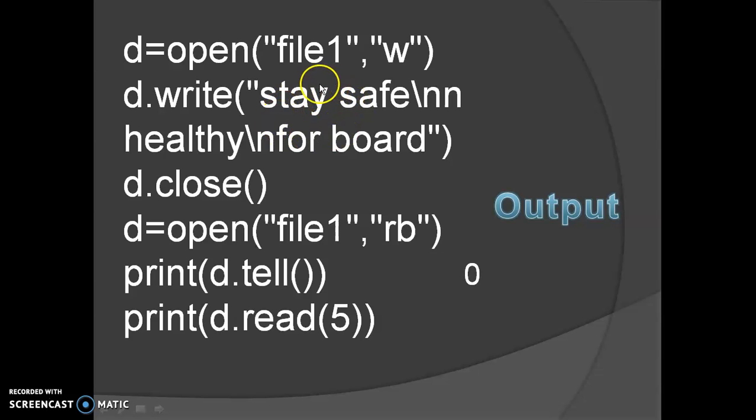So 5 bytes means not the counting, it means starting from 0 for 5 bytes: 1, 2, 3, 4 and 5, up to this space. This matter will be printed by this statement. Why is it prefixed with b? Because we have opened it in binary mode.